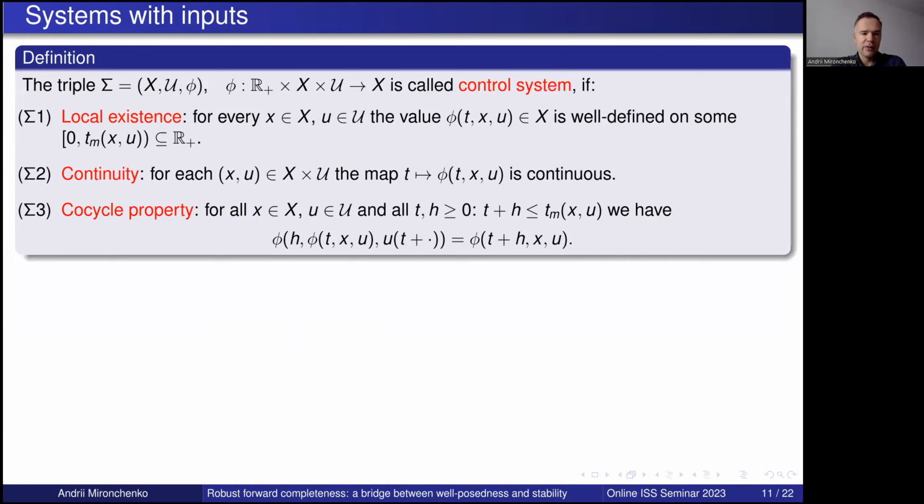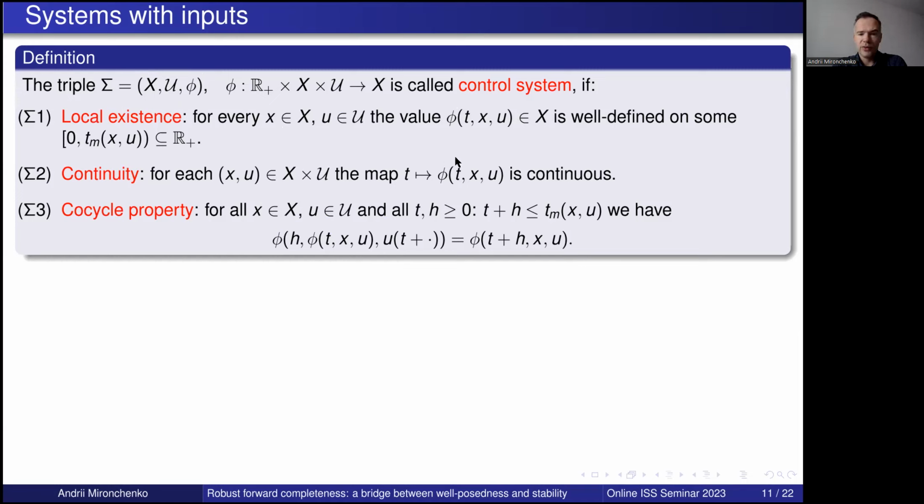But before that, let me explain what we will understand under infinite dimensional systems. We will understand the triple consisting of the state space X, input space U, and a flow map phi. And we call it a control system if for any initial condition and any input u, the corresponding value will be well defined on some non-empty time interval. Here Tm is the maximal existence time.